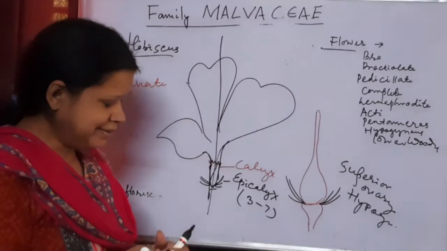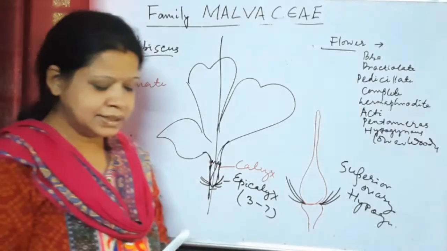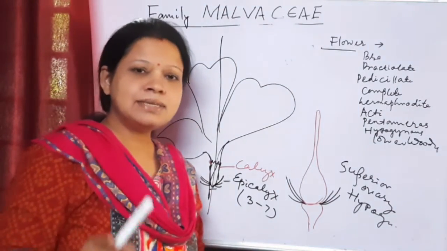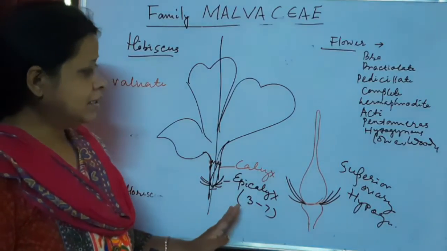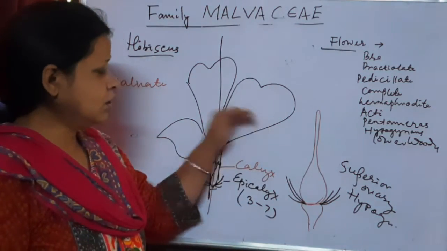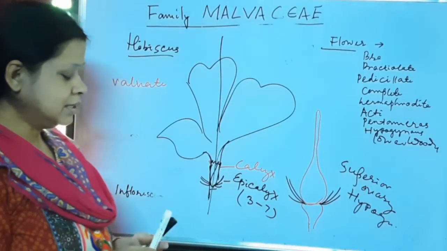So what does valvate aestivation mean? Valvate aestivation means the sepals are arranged in a symmetric ring. That is called valvate aestivation. After the calyx comes the corolla. The number of petals in the corolla is 5.